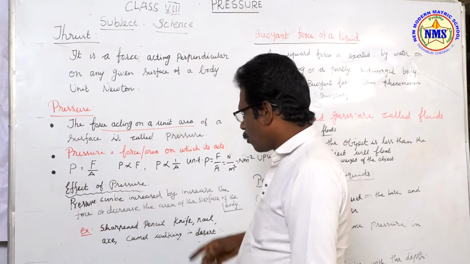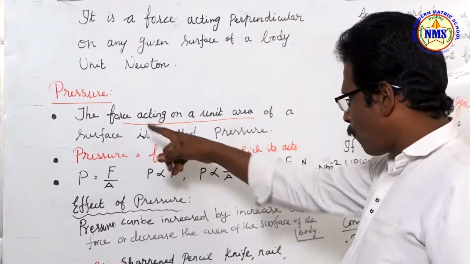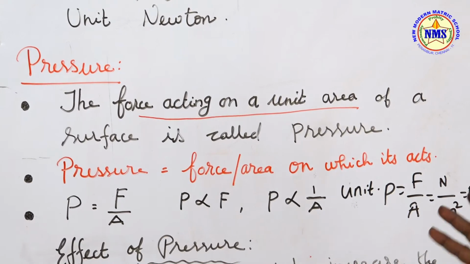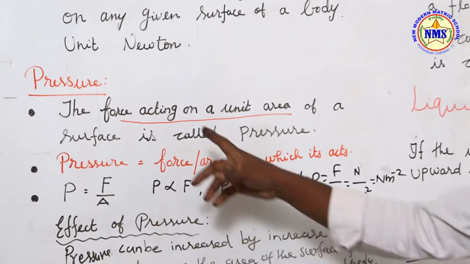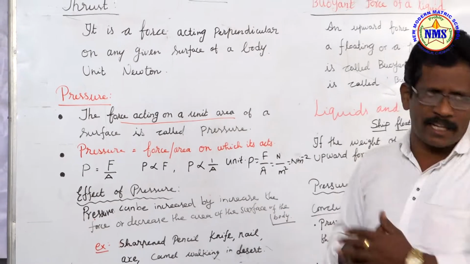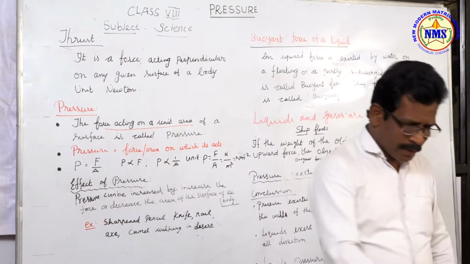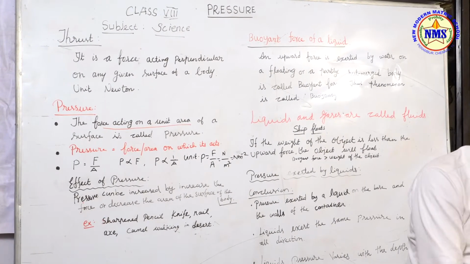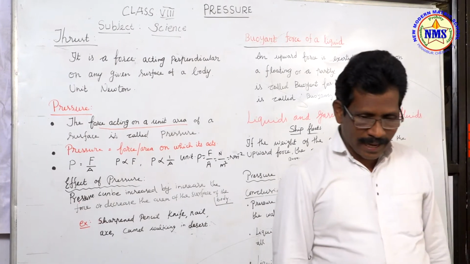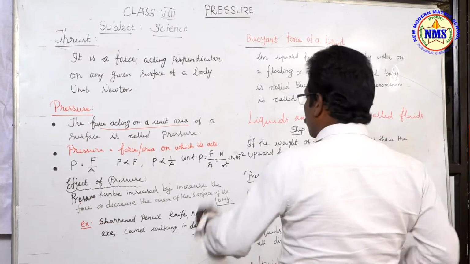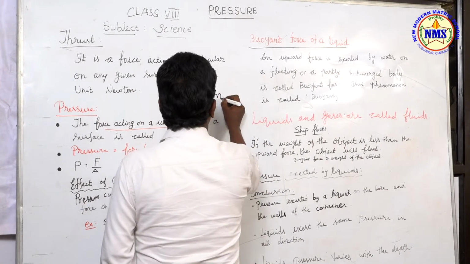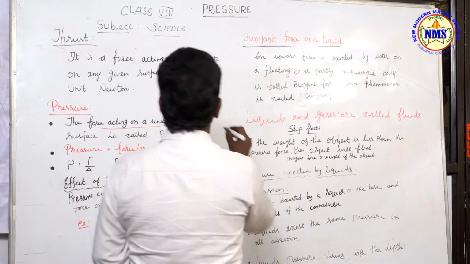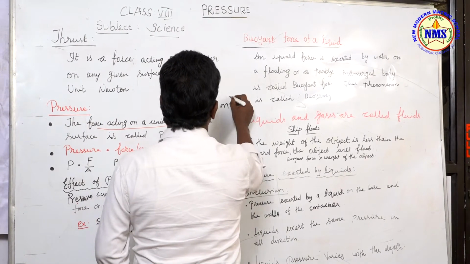According to the definition, the force acting on a unit area of a surface is called pressure. What unit area? You know the SI unit of length is meter. Area is meter square.